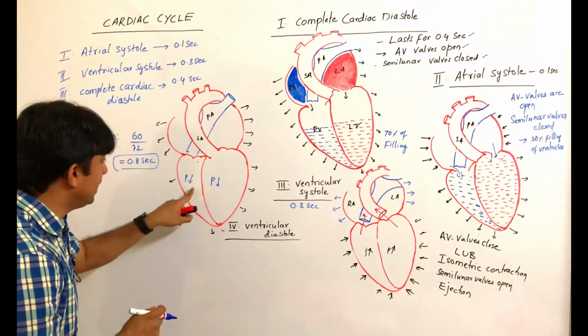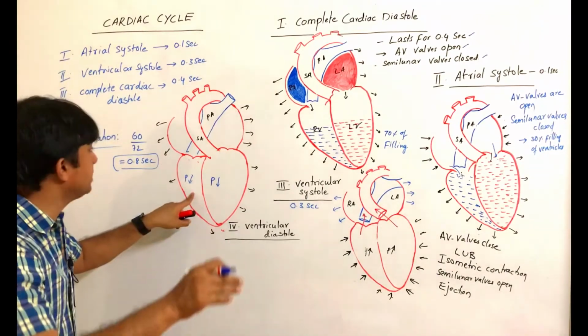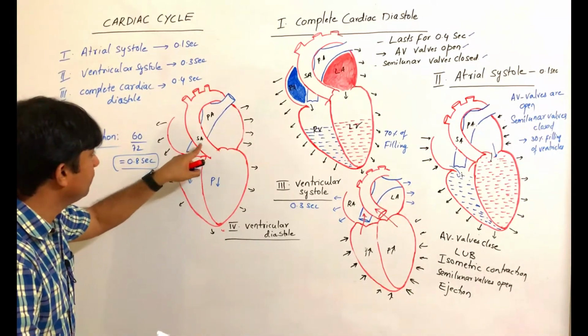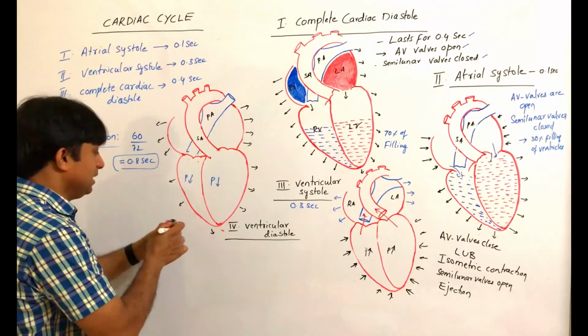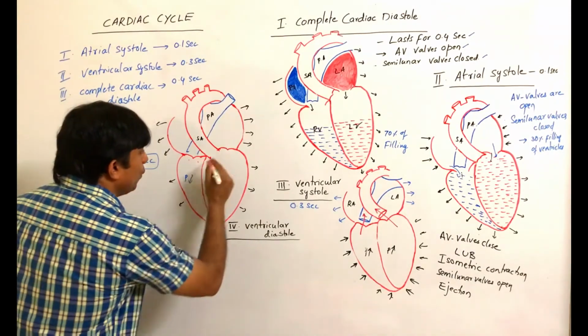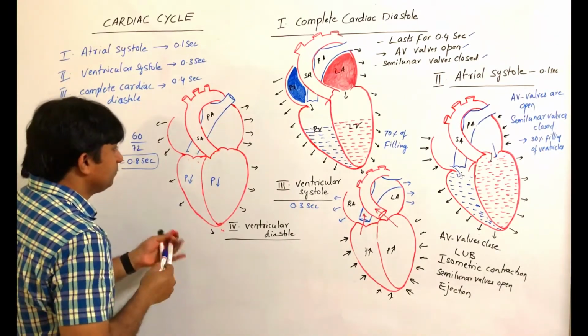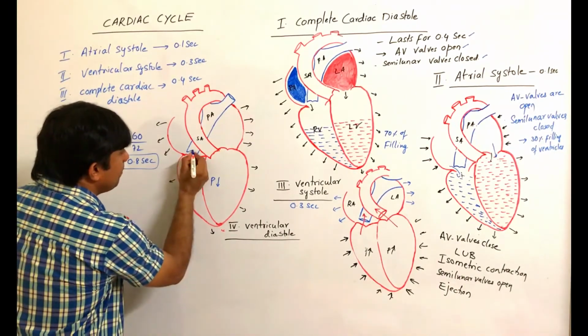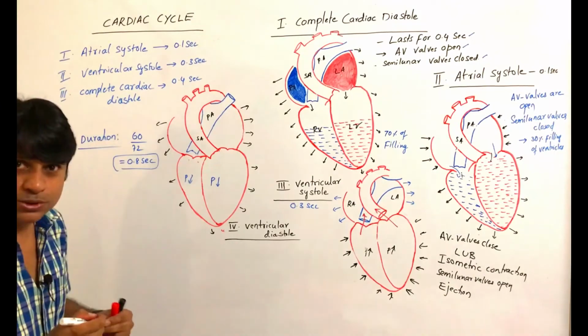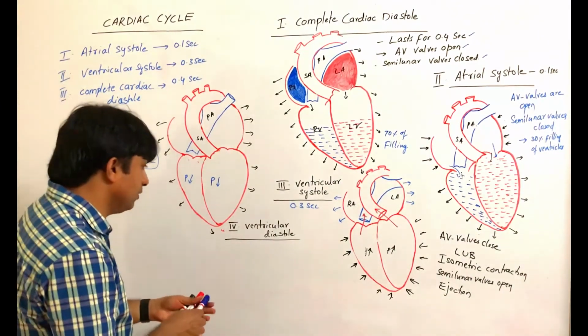Once the pressure inside the ventricles is less than the pressure inside the arteries, the semilunar valves close. Closure of these semilunar valves produces the second heart sound.